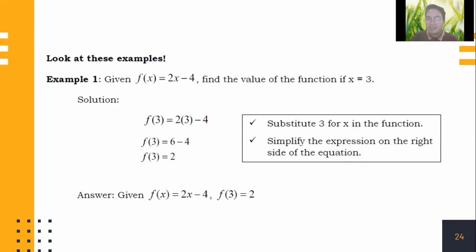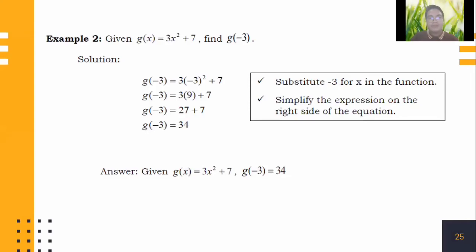So that is 6 minus 4. f of 3 there is equal to 2. So that's how easy it is. If x is equal to 3, then f of x equals 2x minus 4 is equal to 2.